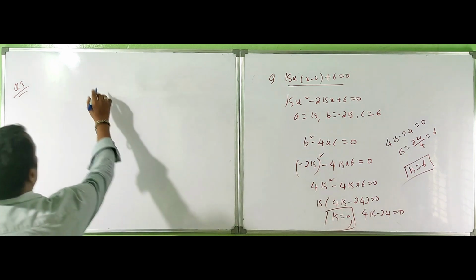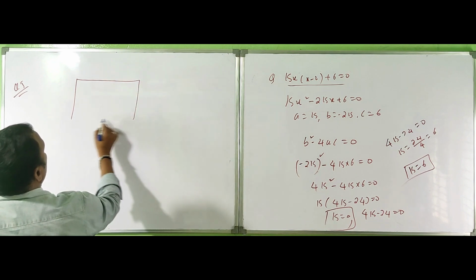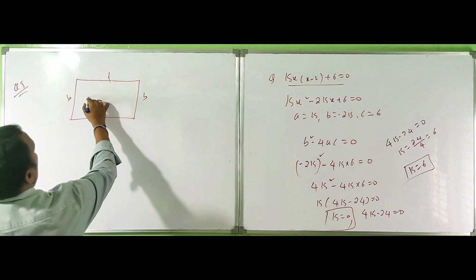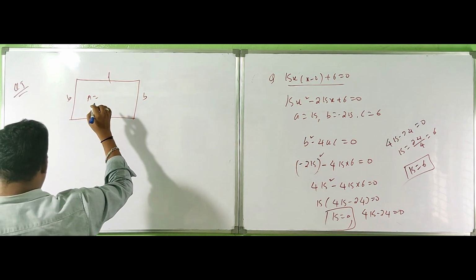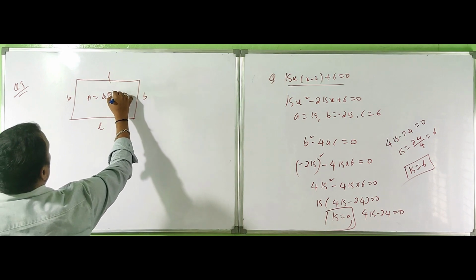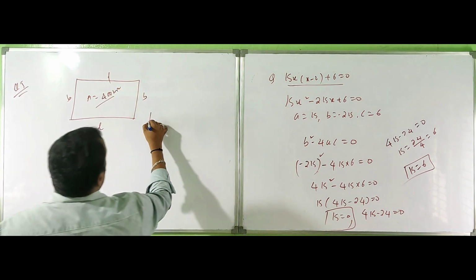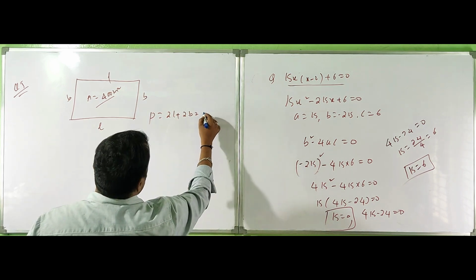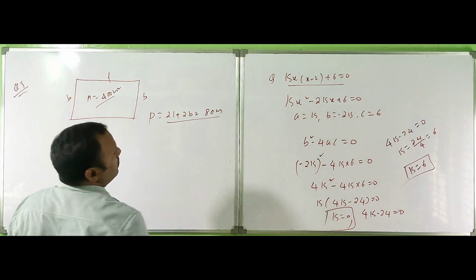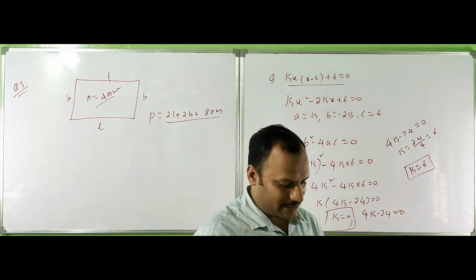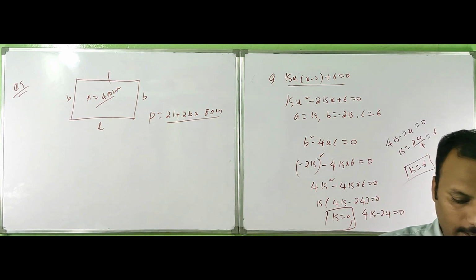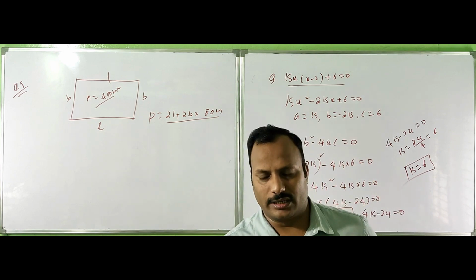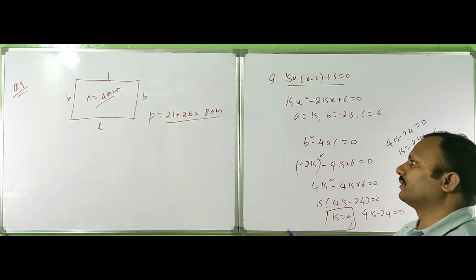A rectangular park has length and breadth, with area equal to 400 square meters. The perimeter is 2L plus 2B, equal to 80 meters. Our question is whether it is possible to design such a park. We have to check the discriminant, whether it is greater than 0, less than 0, or equal to 0.